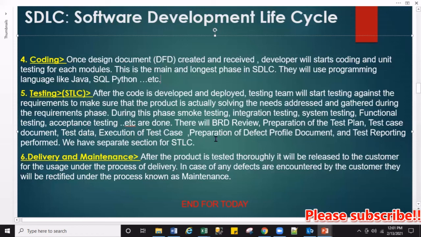There will be a BRD review, right? While preparing, there will be a BRD. There will be BRD review, preparation of test plan, test cases document, test data, execution of test cases, preparing of defect profile document, and test reporting performed. We have a separate section for all those things. So testing is very important.